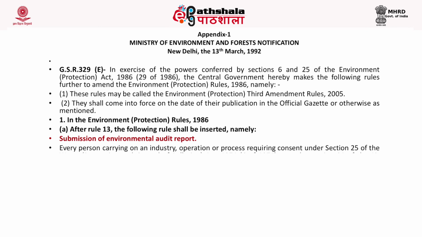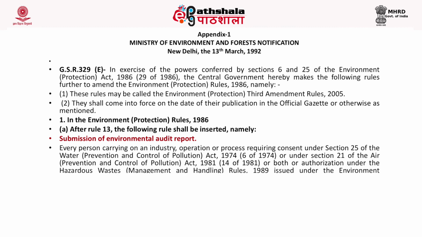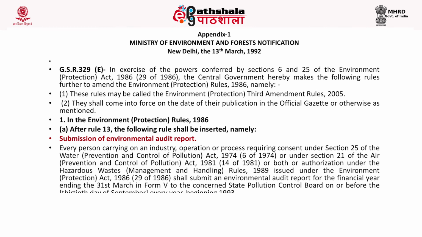The rules which were issued for making environmental auditing mandatory in India are called the Environment Protection Third Amendment Rules 2005. These rules shall come into force on the date of their publication in the official gazette or otherwise as mentioned.